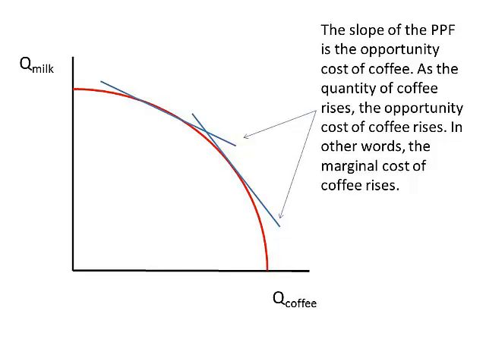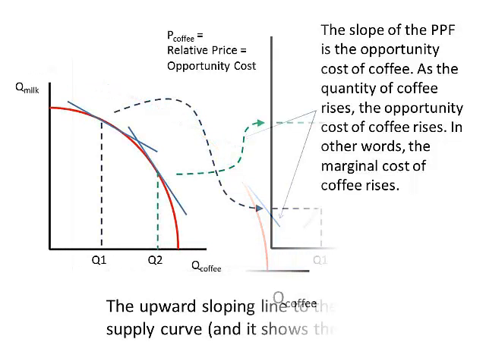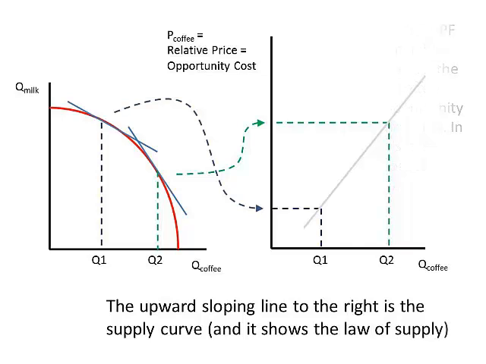We also remember that the slope of the PPF is the opportunity cost of coffee. So as the quantity of coffee produced rises, the opportunity cost of coffee rises as well. In other words, the marginal cost of coffee increases as we produce more and more coffee. We can plot this increase in marginal cost to trace out a curve.